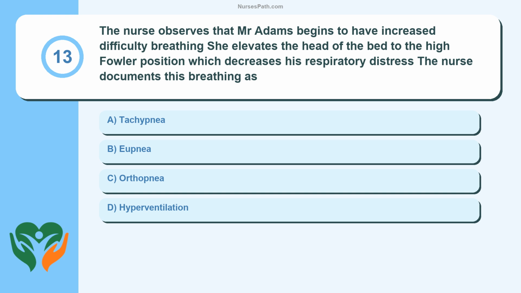Question 13. The nurse observes that Mr. Adams begins to have increased difficulty breathing. She elevates the head of the bed to the high Fowler position, which decreases his respiratory distress. The nurse documents this breathing as: A. Tachypnea. B. Eupnea. C. Orthopnea. D. Hyperventilation.